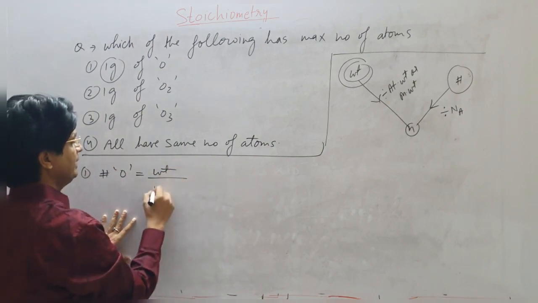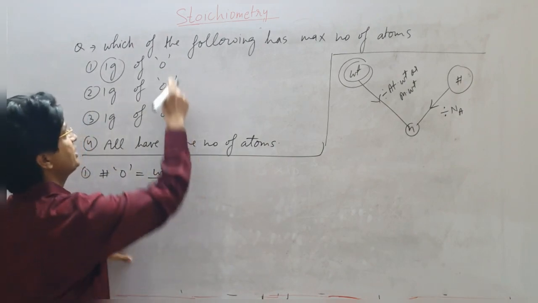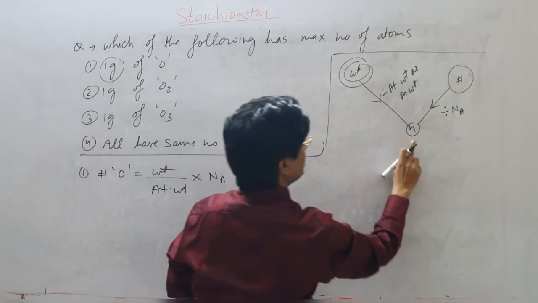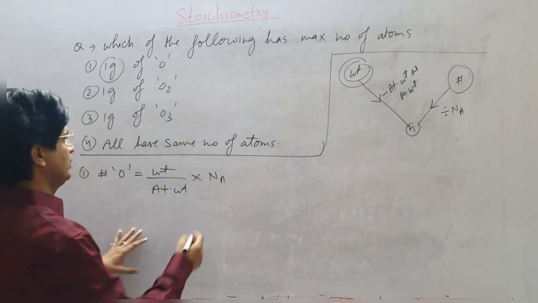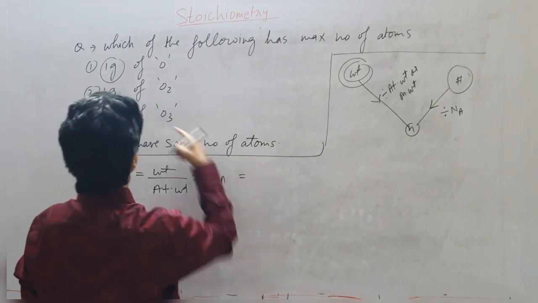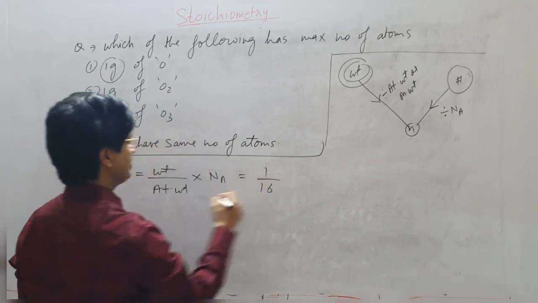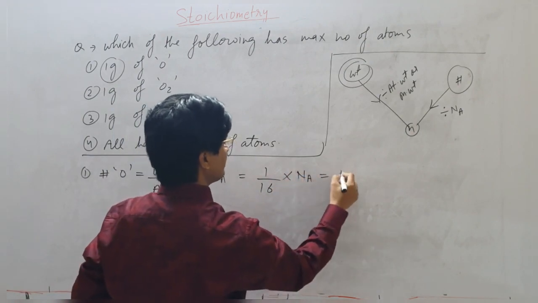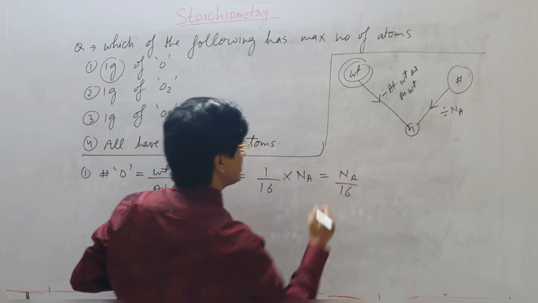Weight is 1, atomic weight of oxygen is 16, into Na. So these many oxygen atoms are present, Na by 16.